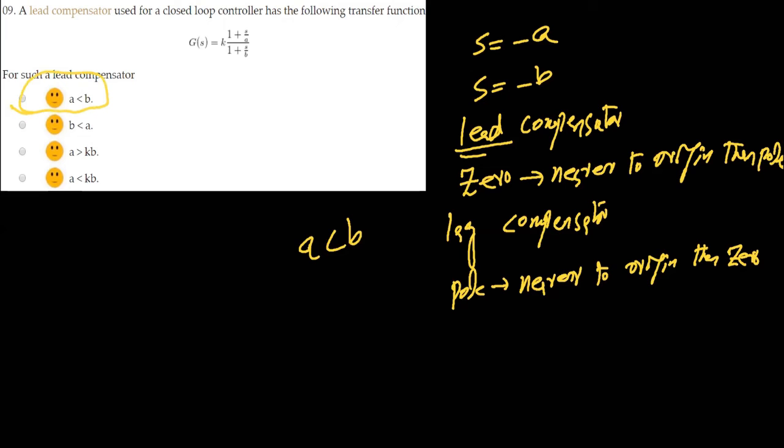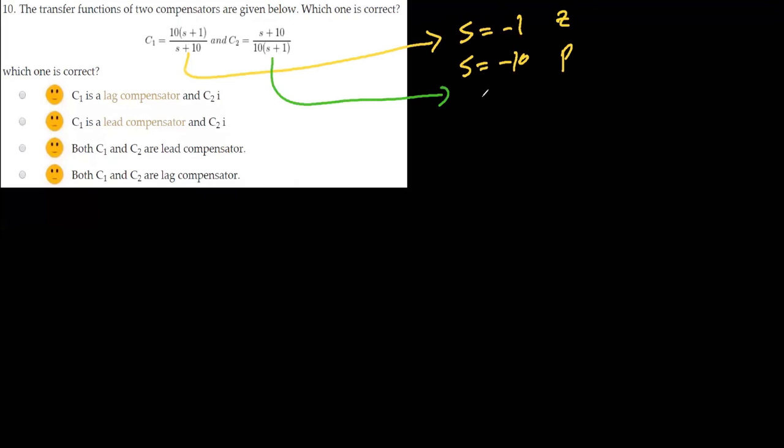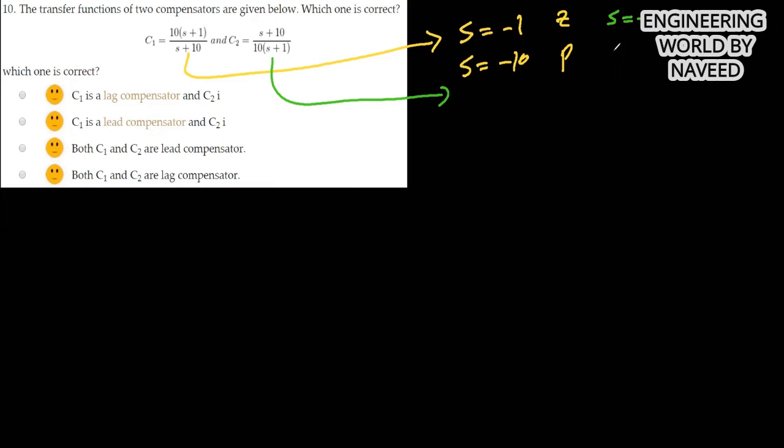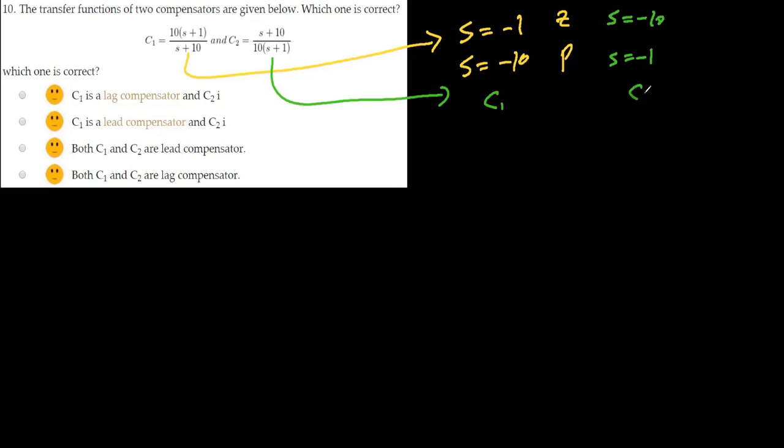Okay, next MCQ is: the transfer functions of two compensators are given below. Which one is correct? Okay. So in this case, my zero is located at s equal to minus 1, and pole is located at s equal to minus 10. This is zero, this is pole. For second case, my zero is located at s equal to minus 10, and pole is located at s equal to minus 1. So in first case, this is C1 and this is C2.